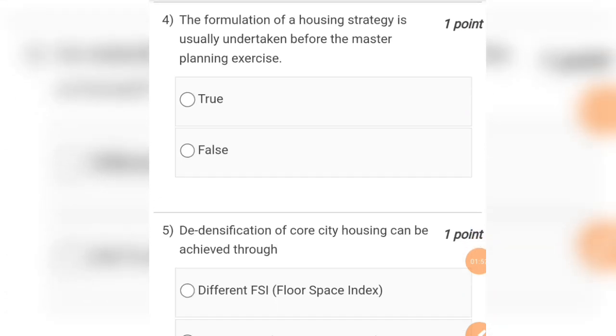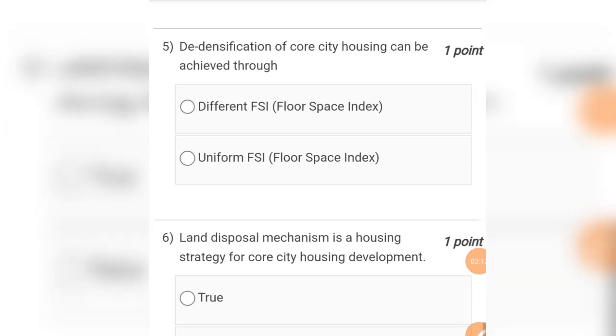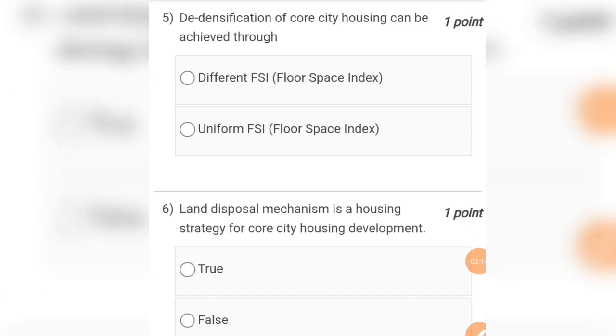Question number 4 is true or false. We just have to answer whether the given statement is true or false. The statement is, the formulation of a housing strategy is usually undertaken before the master planning exercise. Options are true or false. So the given statement is false.